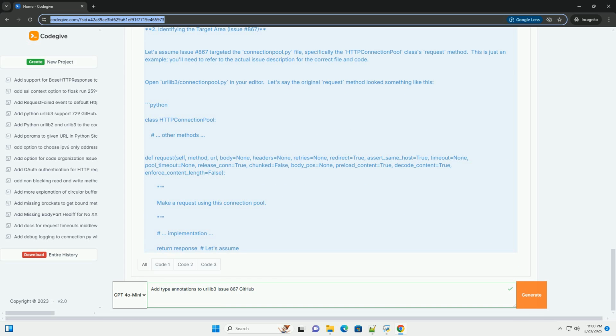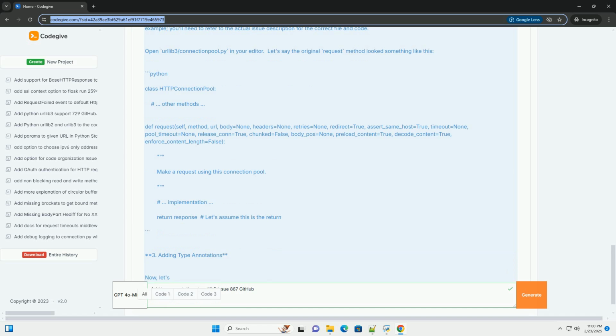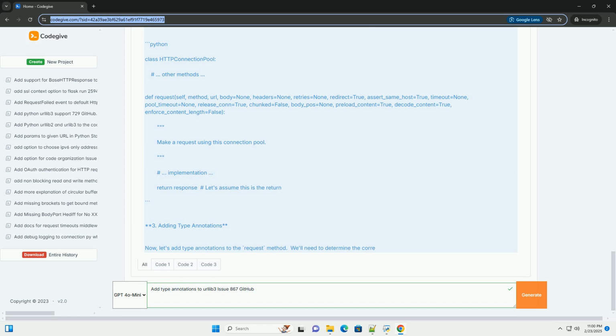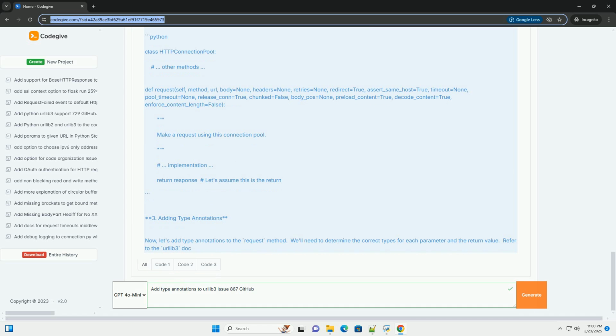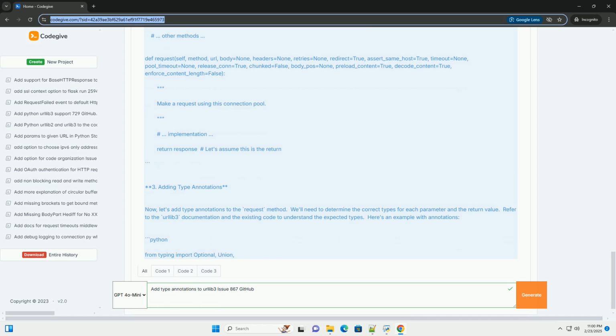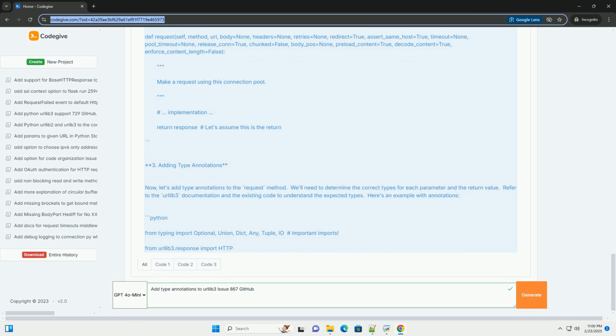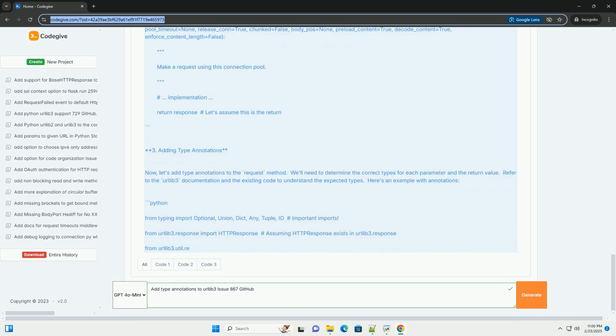Issue 867 in urllib3. Issue 867 likely involved a specific part of the urllib3 codebase where type hints were either missing or incomplete. urllib3 is a complex library, so specific areas needing type hints could have been parameters to certain functions, attributes of classes, or return values of methods.